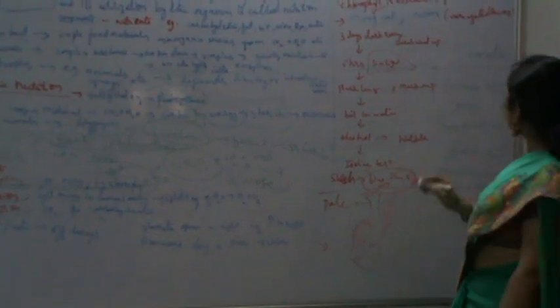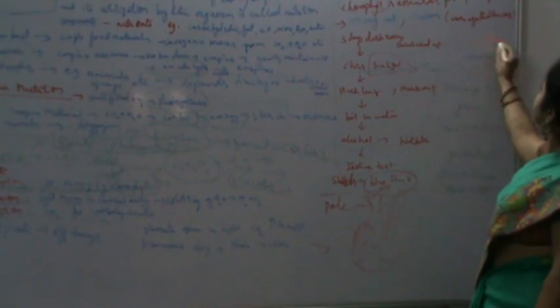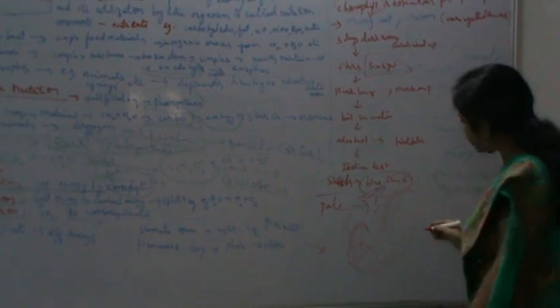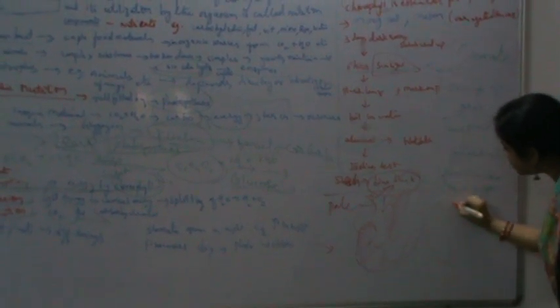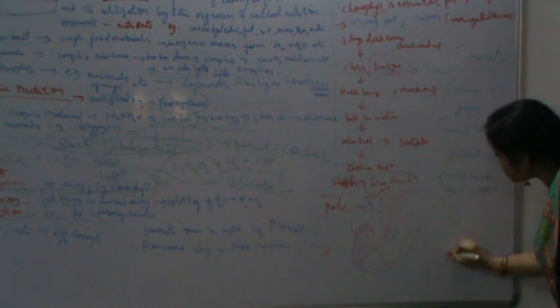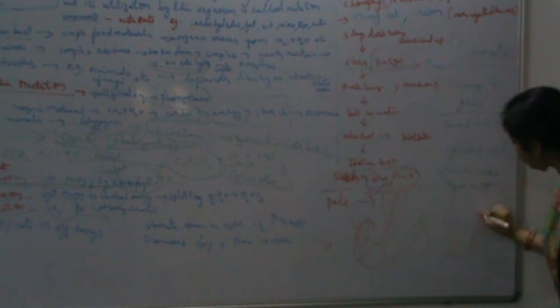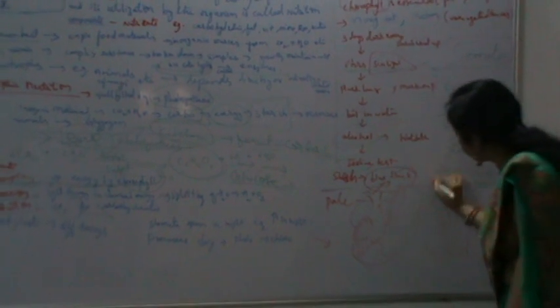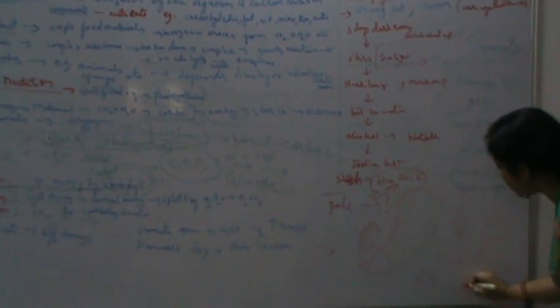Done. Now next, we have learned the structure of the stomata. How is the structure of the stomata? Okay, these are the guard cells. This is the stoma and these are the subsidiary cells.